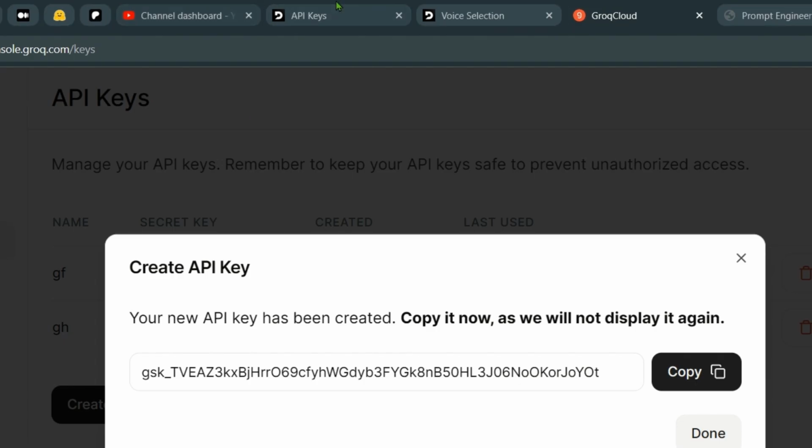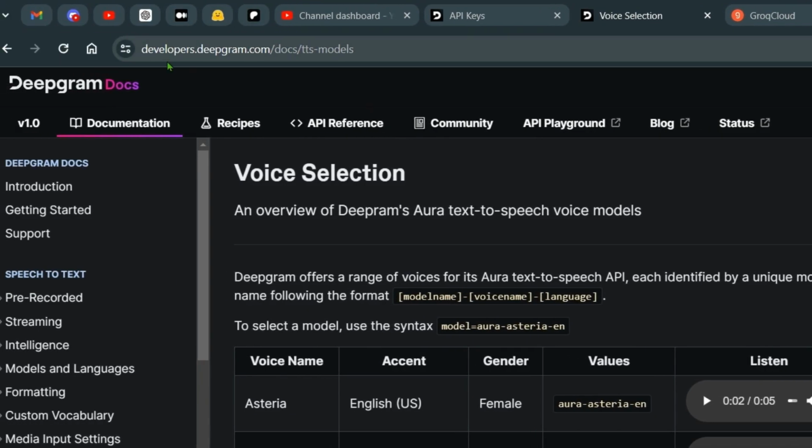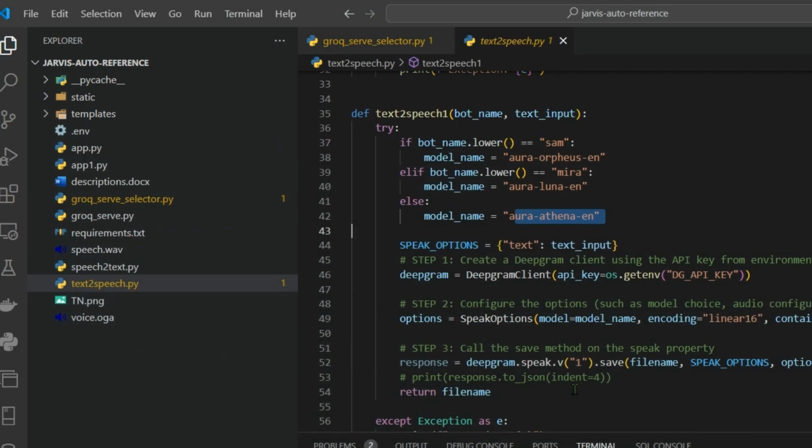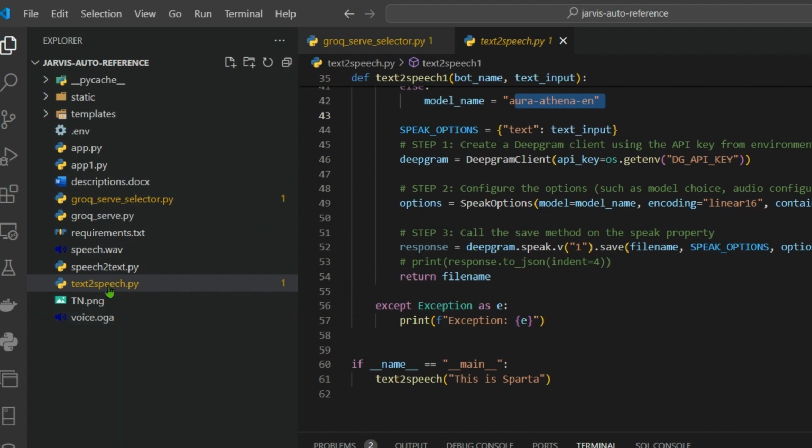For the list of voices that we have, we can go to this page, developers.deepgram.com/doc/TDS models. Here we can see different voices. We have already seen this. So we have Luna, we have Athena, and different voices. I've selected and picked random voices for this. Okay, so this is the text to speech.